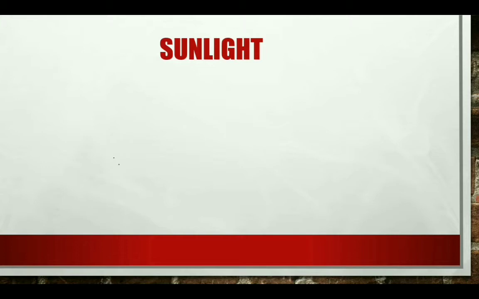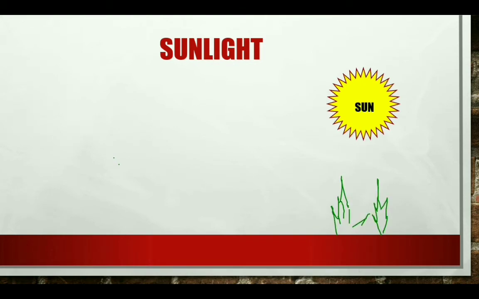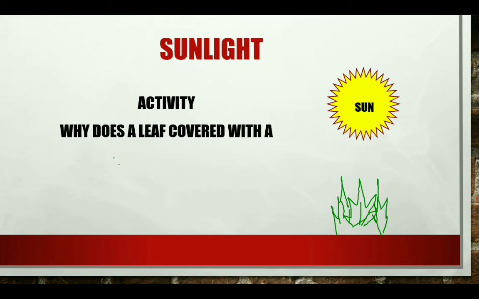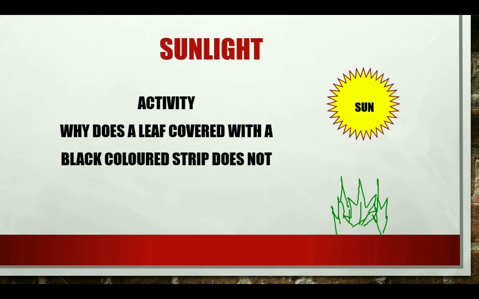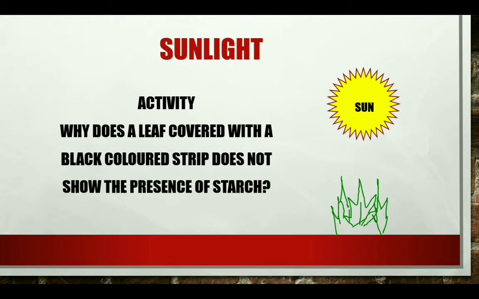Now, the last one is the sunlight. As all of us know, the sun is the ultimate source of energy, sunlight energy, and this is entrapped by the green plants. Again, you can perform a very nice activity: why does a leaf covered with a black colored strip not show the presence of starch? It can be performed very easily, and you can tell me about the results you get.